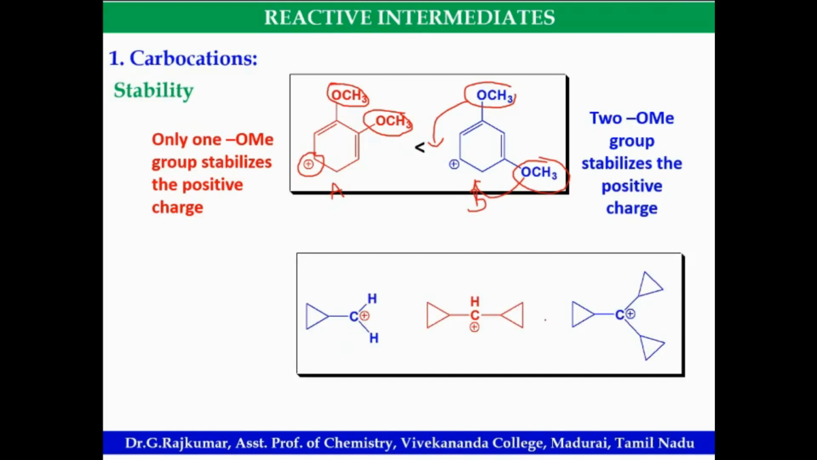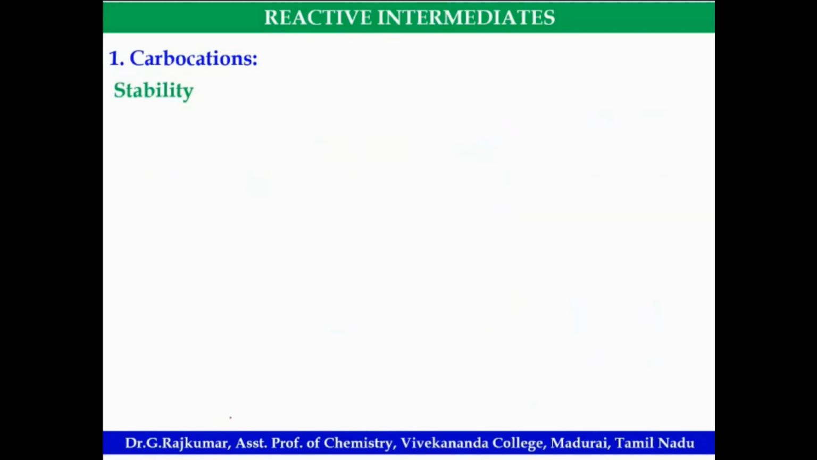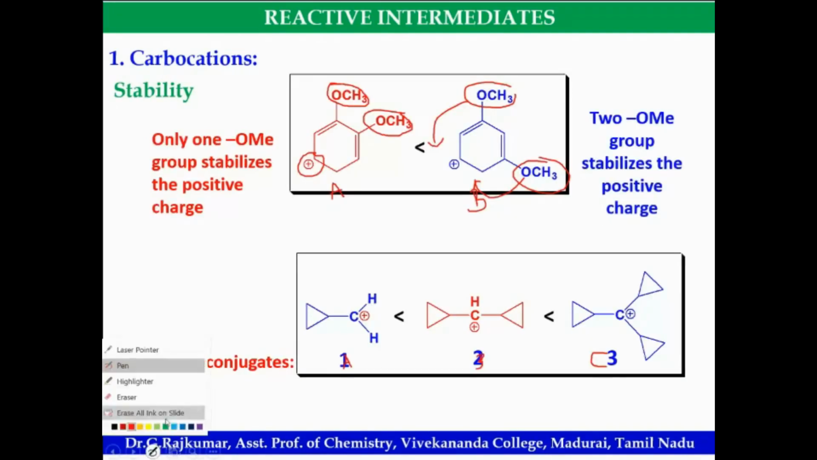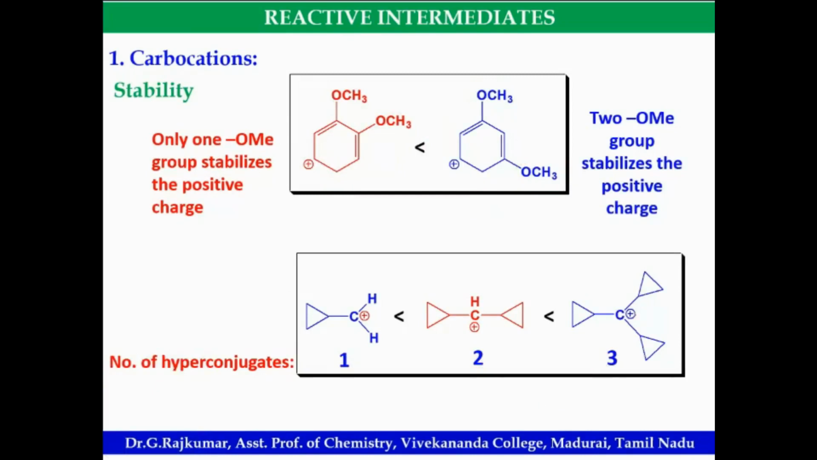Predict the stability order of these three. Sir, C greater than B greater than A, sir. Yeah. This is a tertiary carbocation. Also, you can explain: okay, even with more ring strain, cyclopropyl carbocation is more stable than the normal tertiary carbocation.